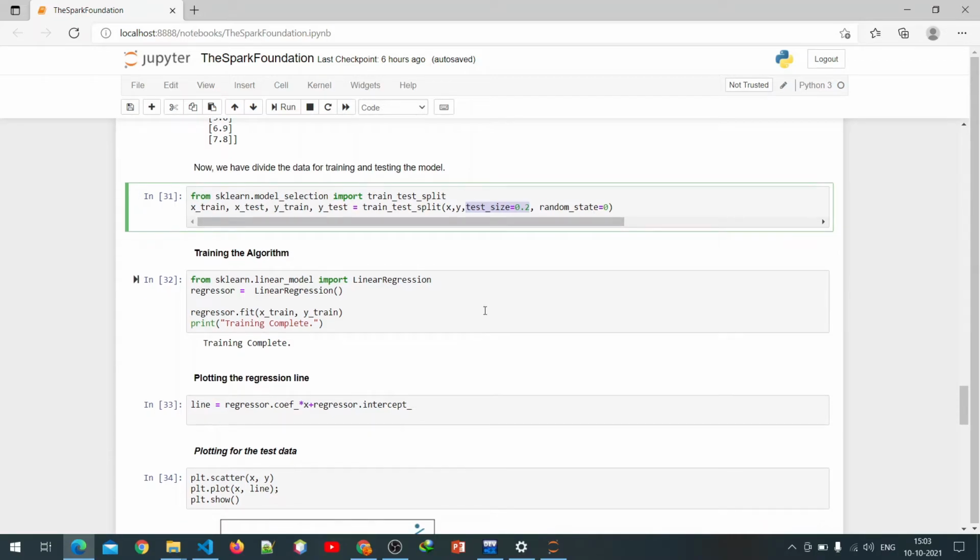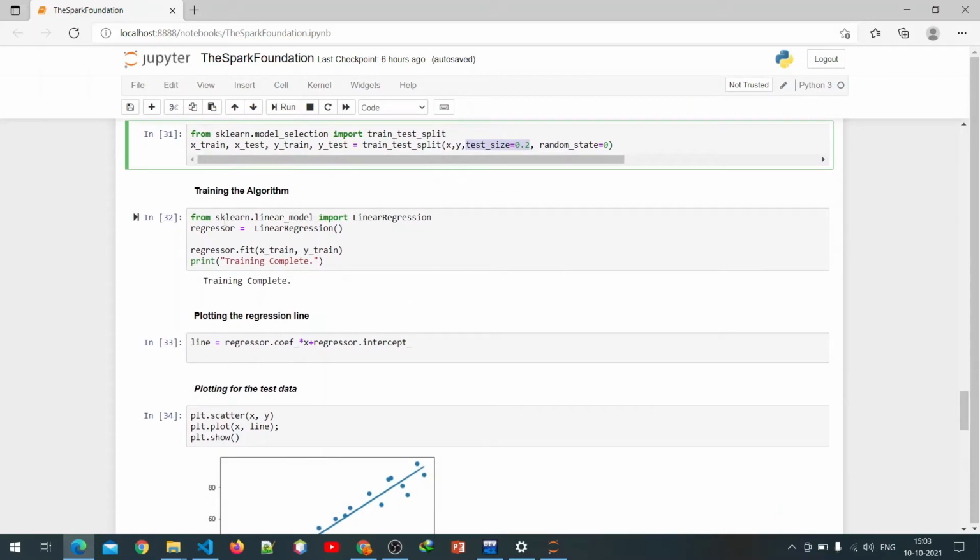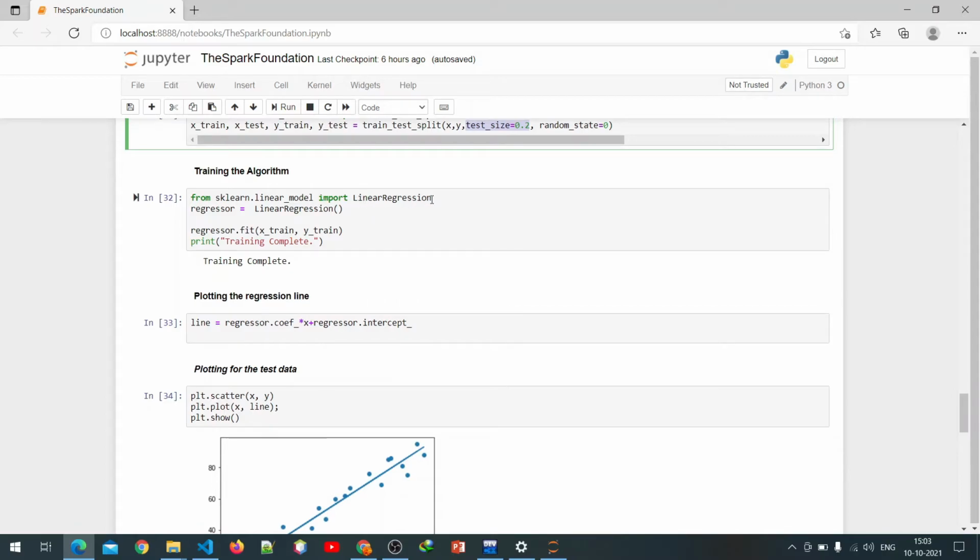The next step is training the algorithm. From sklearn we import LinearRegression. This is the linear regression function inside sklearn, and we store it in a regression variable, and then call regression.fit with x_train, y_train.